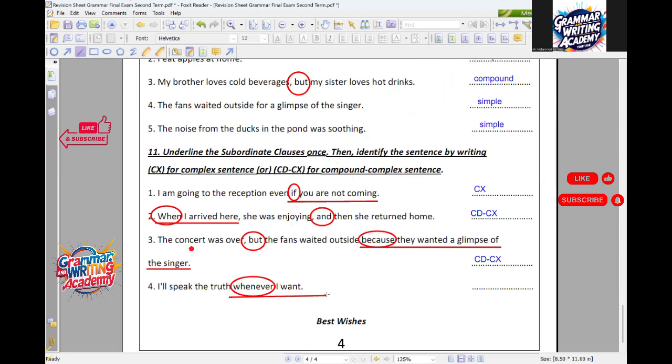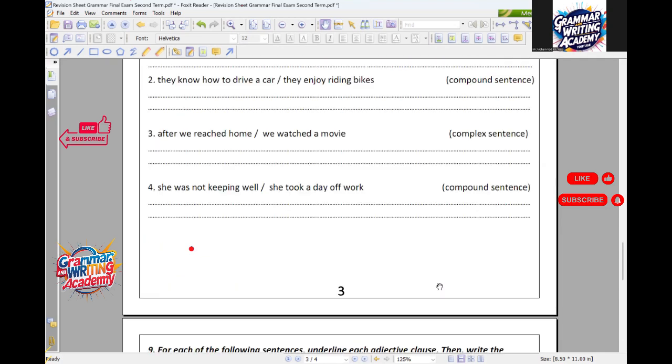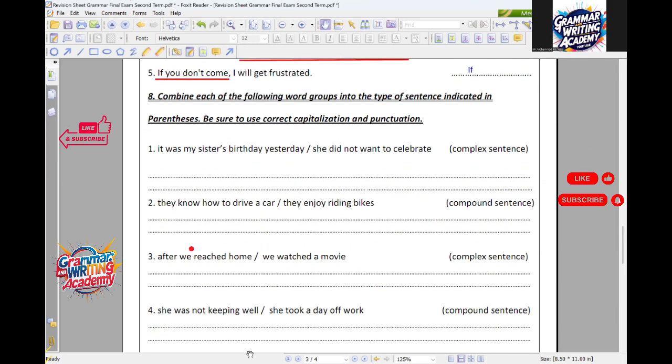Oh, like this. I get it. That's it. So here you have to underline this part, the subordinate part, and then find if you have a coordinating conjunction with a comma before it or even a semicolon. I move right now to the last question. This one is very important to you.